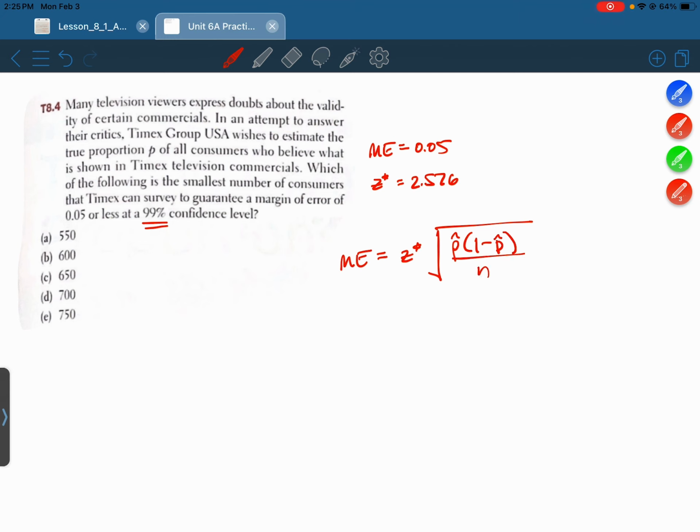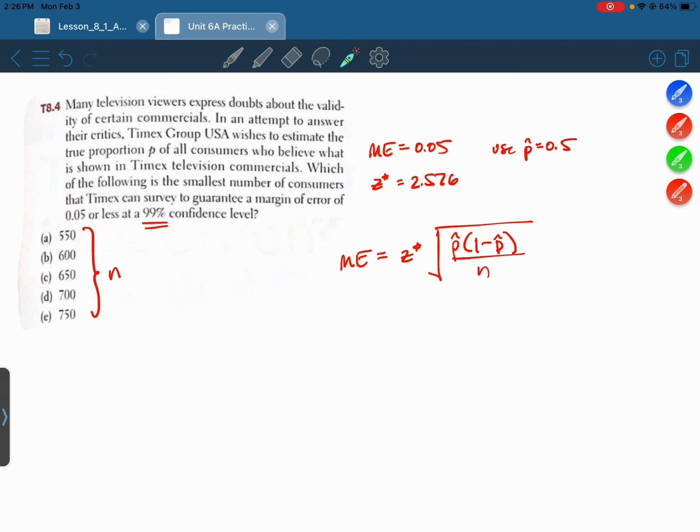Nowhere in the problem did it give us a value for p hat, so we're going to use the conservative approach, which is to use 0.5 for our value of p hat. All these choices here are different values to plug in for n, so we'll just try each one until we get an answer that's 0.05 or less.